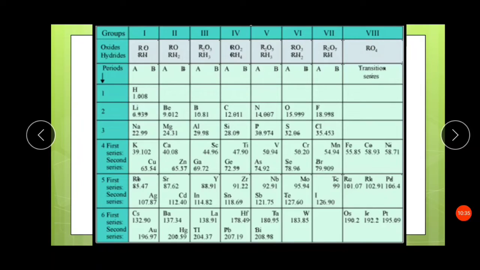Here you can see R, O, R, H. Because Mendeleev gave preference to the chemical and physical properties, the oxides and hydrides of the elements were taken into consideration. Different oxides and hydrides of the elements were taken, and according to what kind of oxides and what kind of hydrides they form, the elements were arranged.